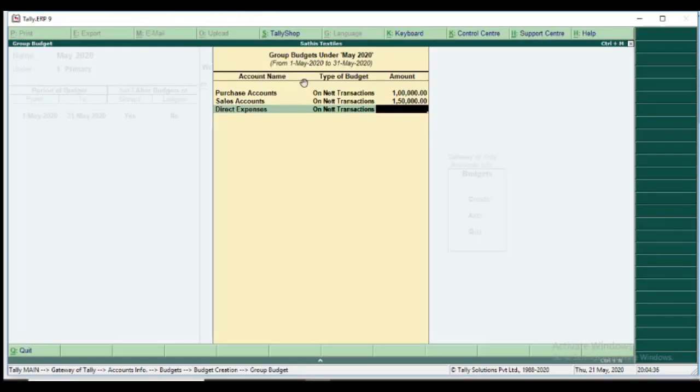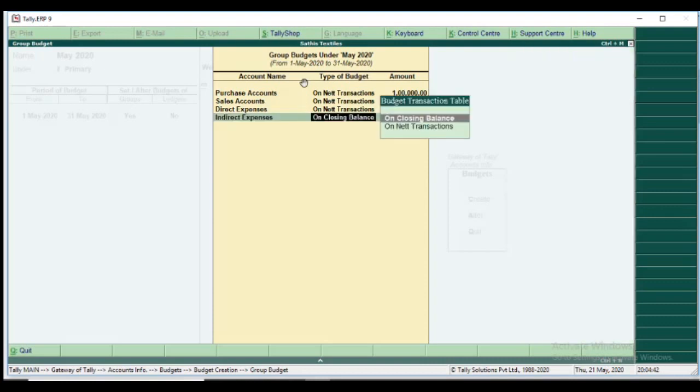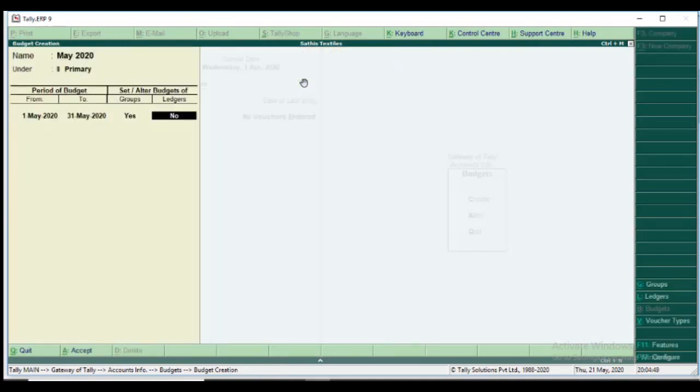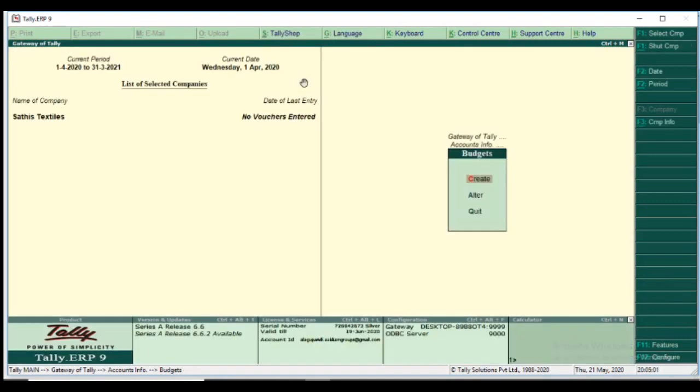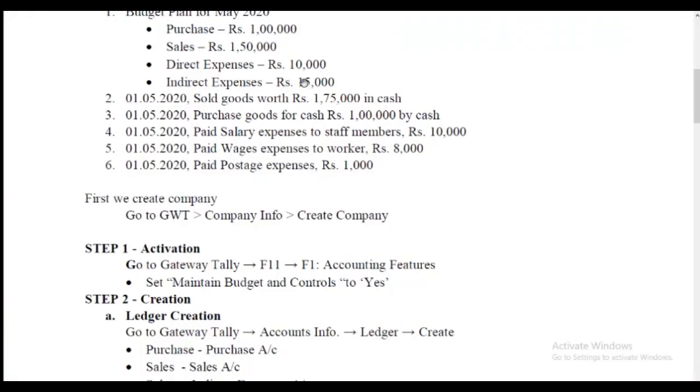Indirect expenses, you select it, and the transaction is 15,000. Good. We skip the rest and accept it. Now that we have made the budget, we move to step 3.